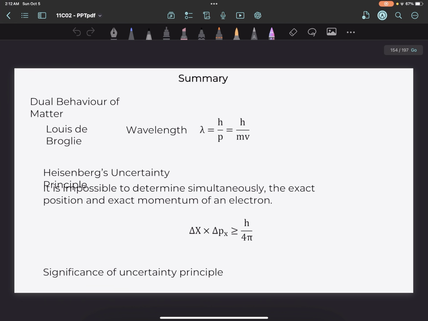So the summary of it: the dual nature behavior, de Broglie's wavelength, that is lambda is equal to h by p, where p is equal to mv. The Heisenberg uncertainty principle, they have given as delta x into delta p is greater than or equal to h by 4 pi. This is an important formula. This is also an important formula.